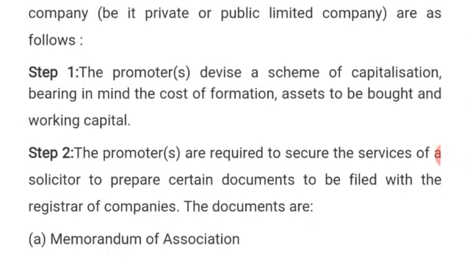Not only that, we have learned that there are some people who conceive the idea of forming or establishing a company, and they take every necessary step to ensure that the company is registered. Those people are referred to as promoters, meaning that there is a difference between those who establish the company and those who are seen as the owners. Those who establish the company are referred to as promoters, while the owners are referred to as shareholders.